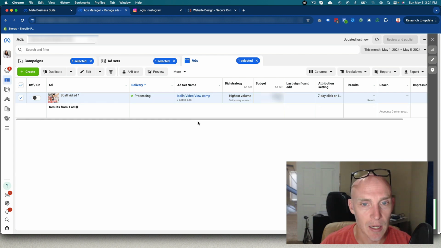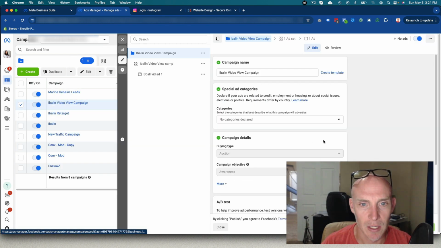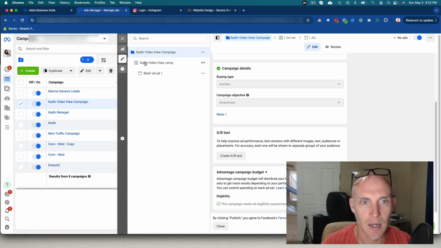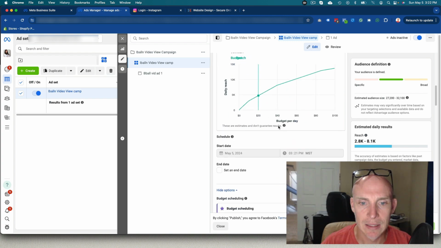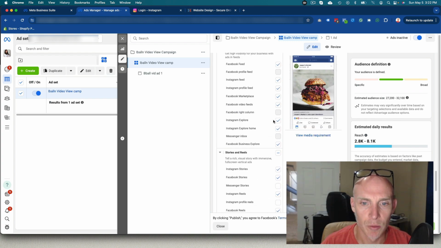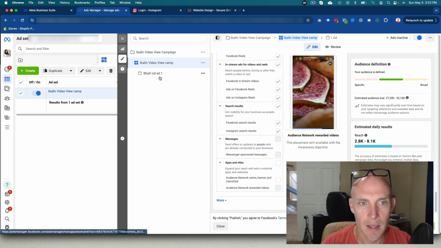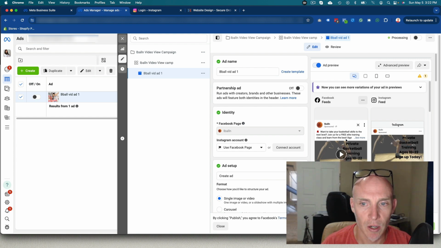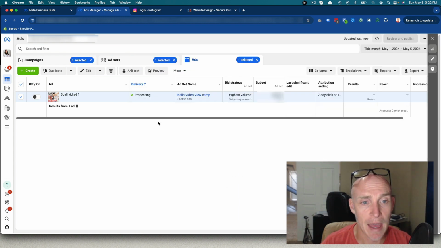So that's how you set up a campaign with the goal of obviously coming in here. You can see this is set up in here, our audience, video view. We want maximum reach of ads. So it's just push it out to as many people. We have our manual placements. We have our detailed targeting. And then obviously our ad with the video and our text and our website. And that's that for that campaign. We'll dive into more detail on more specific campaigns here in a second.